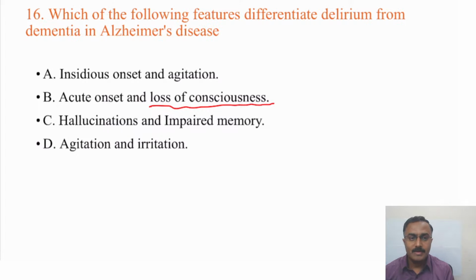Thank you. So Manu says it's option A. Starter says it's B. So remember, I just said loss of consciousness is the word that they look for.